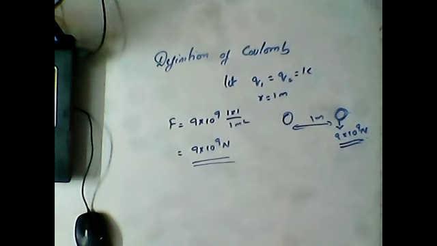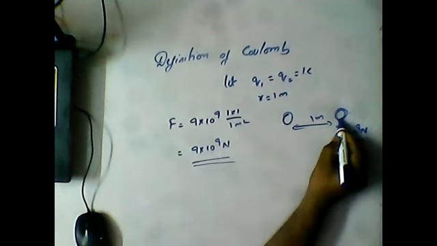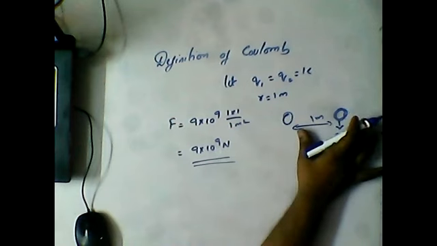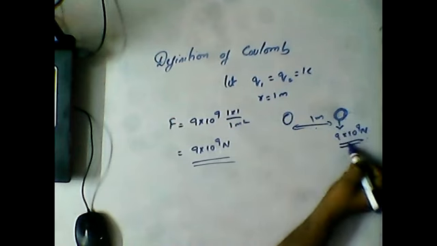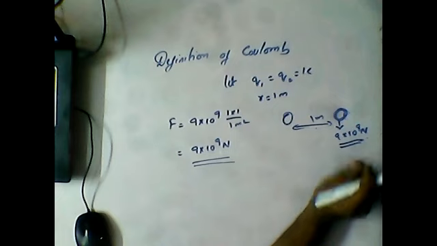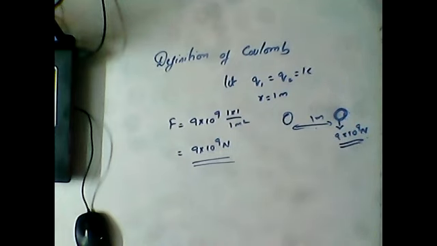So what do you mean by the word definition here? Coulomb is the charge that when placed at a distance of 1 meter from an identical charge, it should develop a repulsive force of 9 into 10 power 9 newtons. Then it is called 1 coulomb of charge. The coulomb is a very big unit, and we already know that its value is 6.25 into 10 power 18 electrons. Now this is what we discussed about the concept of coulomb.